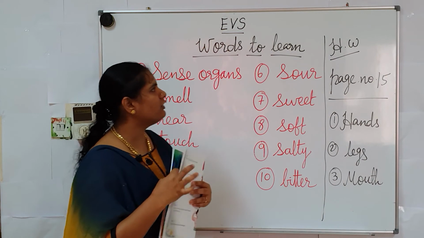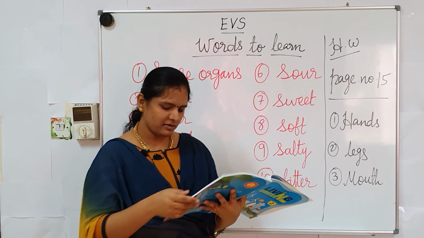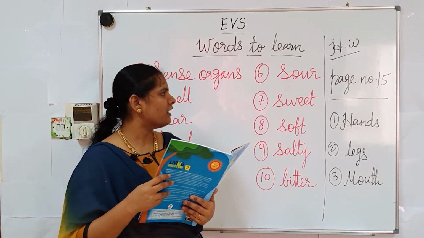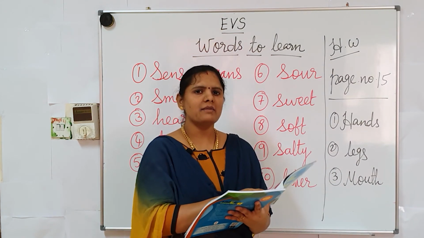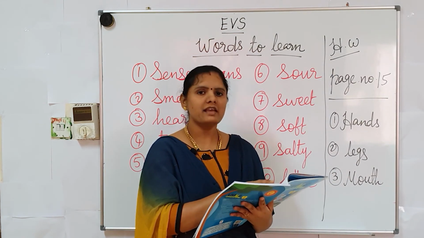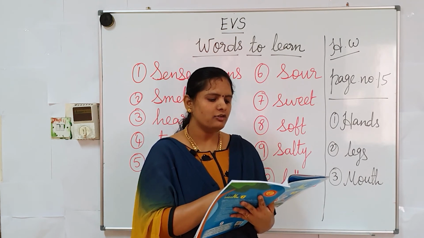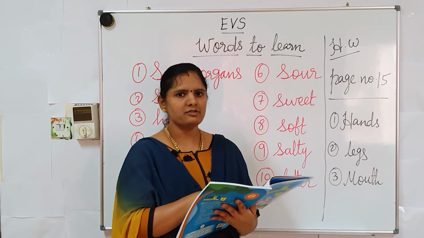Next, move on to homework. In homework, please take page number 15 in your EVS text book. Where they have given exercise A. Write 3 things you can do with the following body parts. They have given this question.